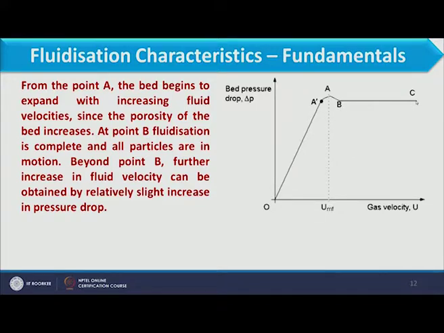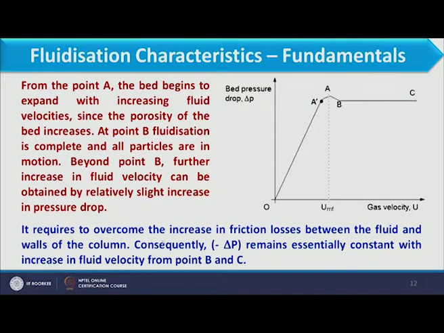From B to C a slight increase in pressure drop is observed, but that is very small. It is required to overcome the increase in frictional losses between the fluid and walls of the column. Consequently, pressure drop remains essentially constant with increase in velocity from point B to C.